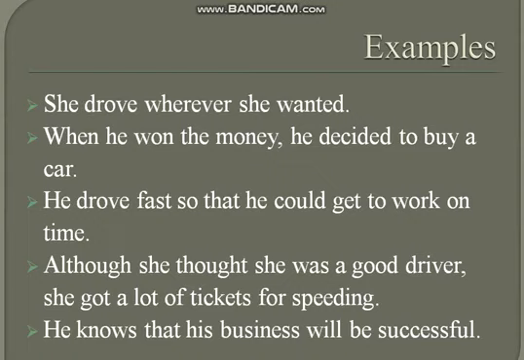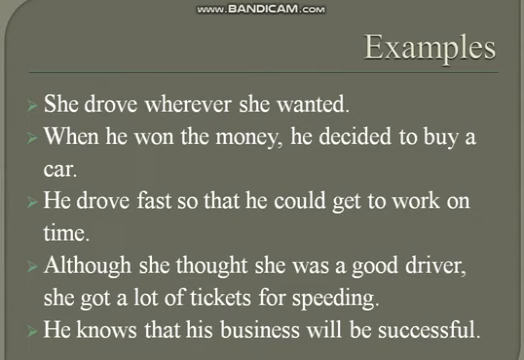Here the first one is a subordinate or dependent clause. Although she thought she was a good driver, so what? She got a lot of tickets for speeding. It is the main clause on which the dependent clause is depending. Here it can also be called a subordinate clause as well. Because you know in different types of conjunctions we have discussed subordinating conjunctions. Although is the subordinating conjunction here.